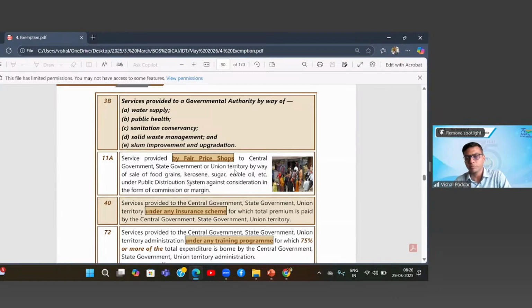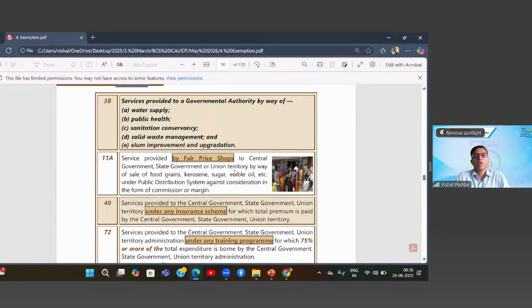Please go ahead. 11A. Services provided by fair price shops to central government, state government, or union territory by way of sale of food grains, kerosene, sugar, edible oil, etc. under public distribution system against consideration in the form of commission or margin.